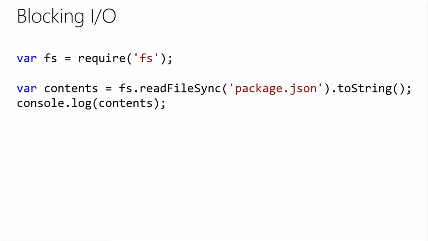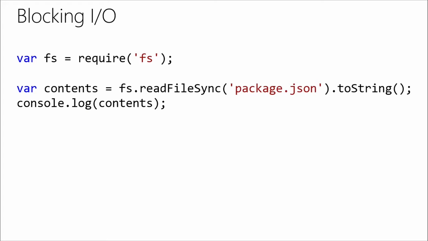So let's talk a little bit about what blocking I/O is. Here I have a very simple example, and the way that I'm going to explain it is by using some actual code, so you can see what it looks like. You can try it out yourself. What we're doing here is we just want to read this file called package.json, which we'll also talk about in more detail further on. But for now, just assume it's a regular text file.